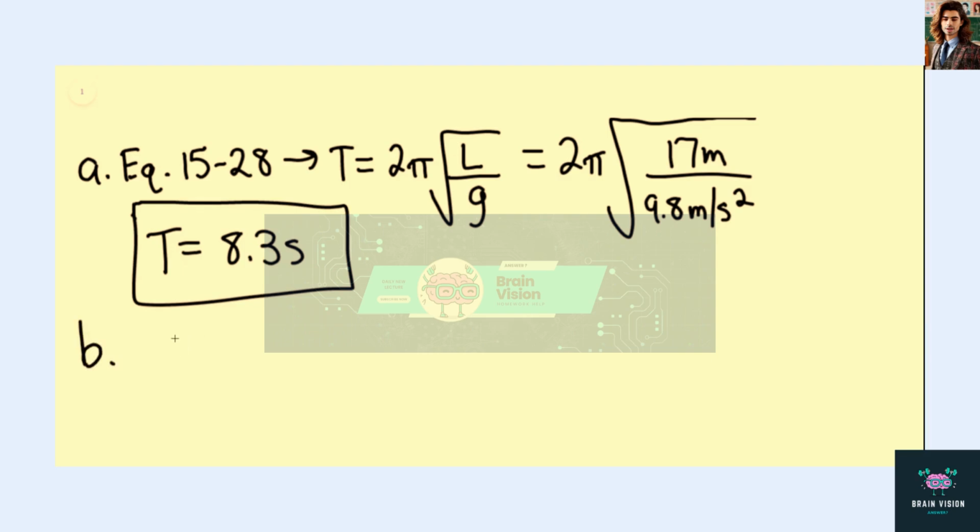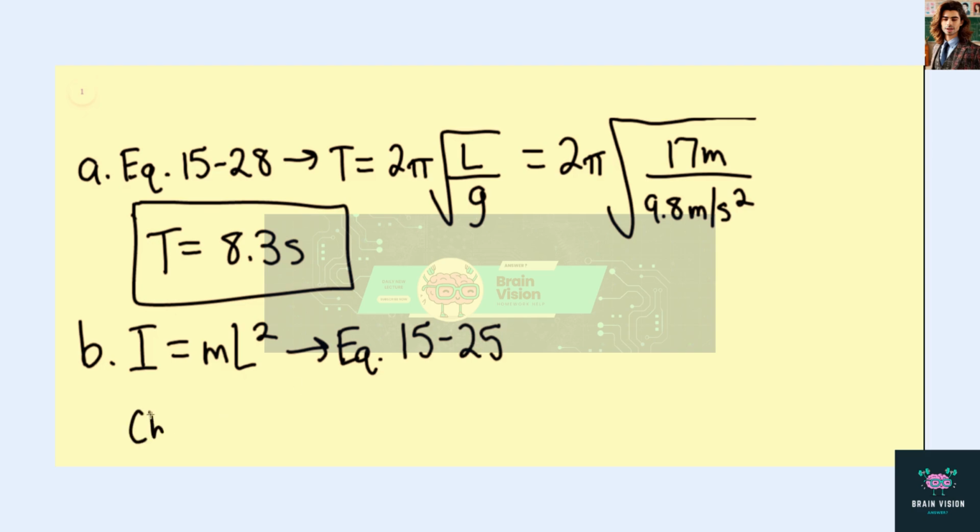Now, plugging the moment of inertia, equal to mL squared, into equation 15.25, we see that essentially the mass cancels out. Therefore, the characteristics of the periodic motion do not depend on the mass.